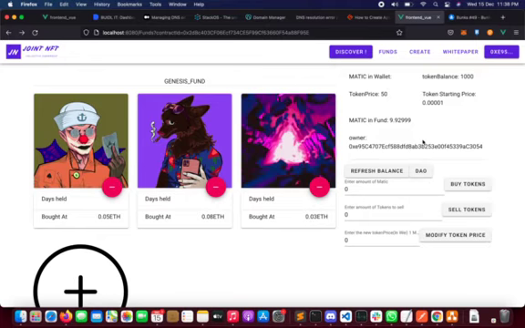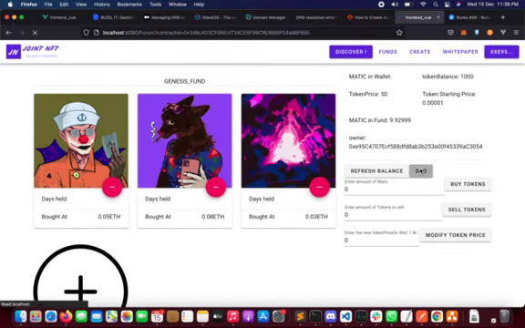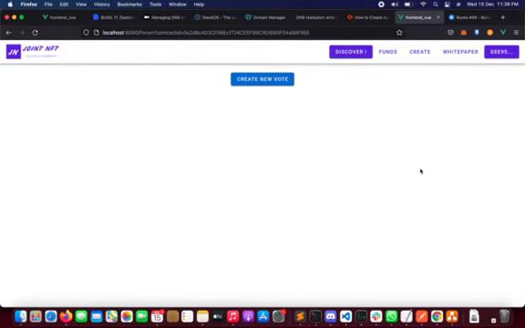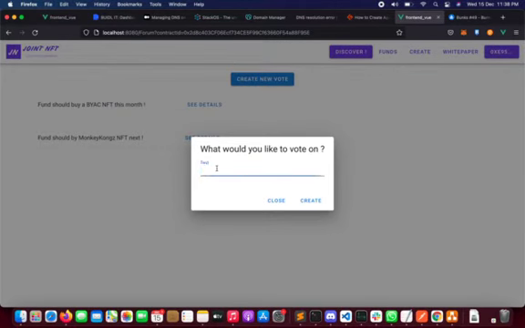The fund also has a DAO concept. Suppose a fund manager is not managing it, a DAO can go about managing it. You can see the different votes that are currently present. You can create a vote, suppose you want the fund to buy a Hay Base. You can start a vote.